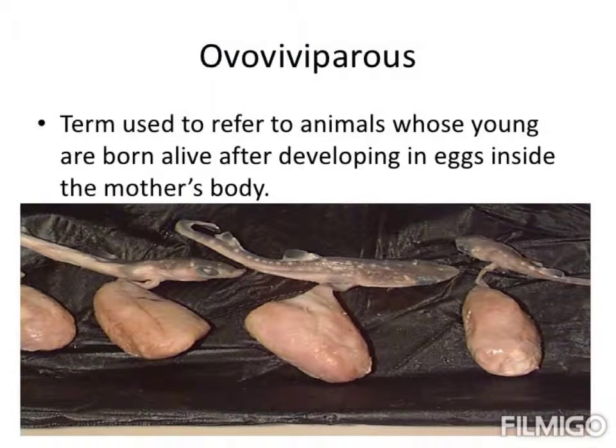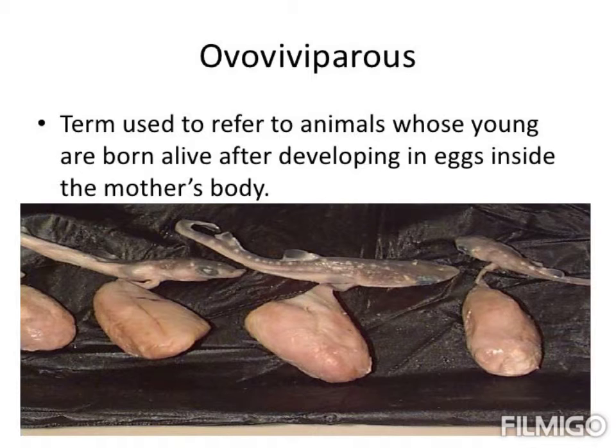So the embryo is developed inside the mother's body, inside the egg. In the mother's body an egg will be present which contains an embryo.